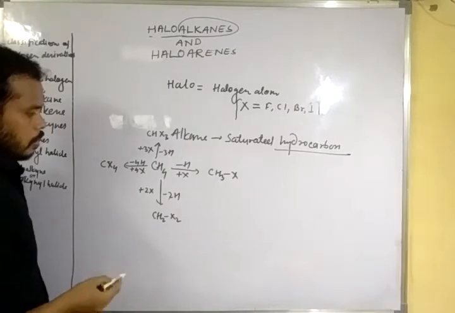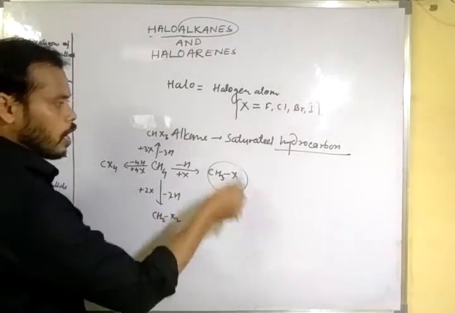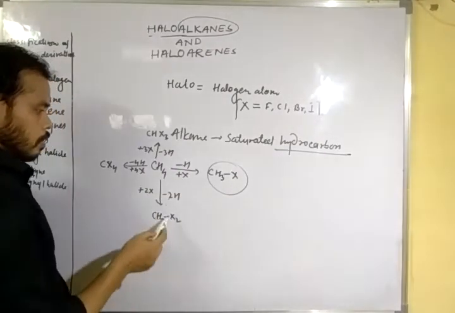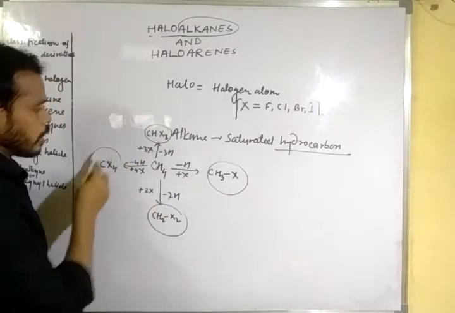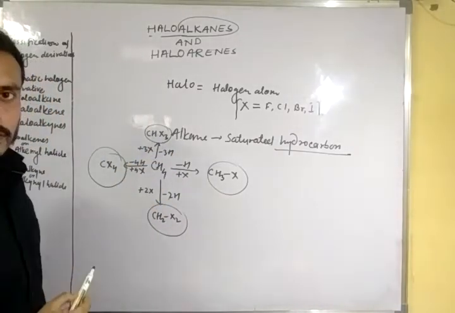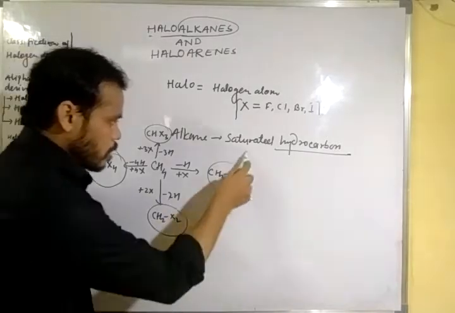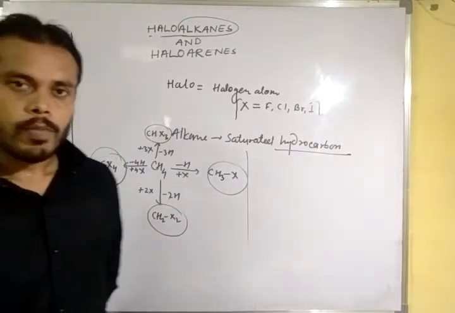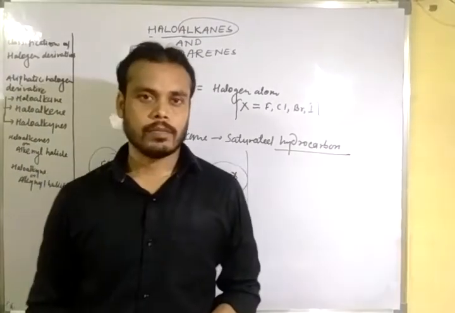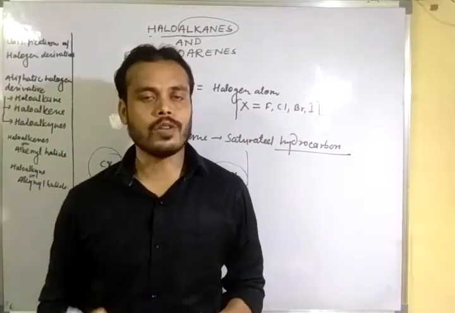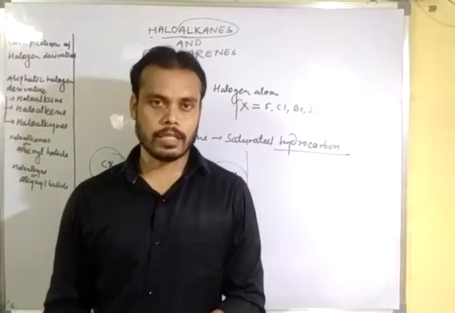Okay, these are monohalomethanes, dihalomethanes, trihalomethanes and tetrahalomethanes, and this classification depends upon the number of hydrogen atoms replaced by halogen atoms from alkanes.